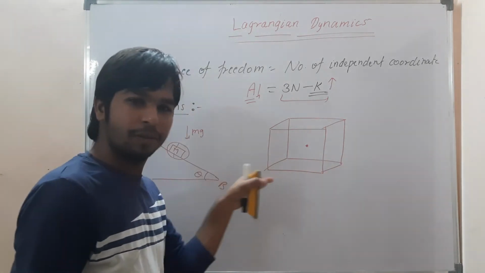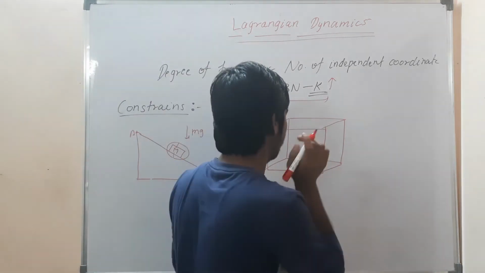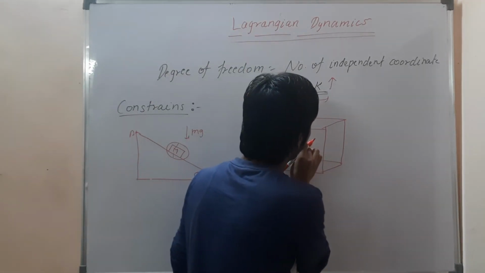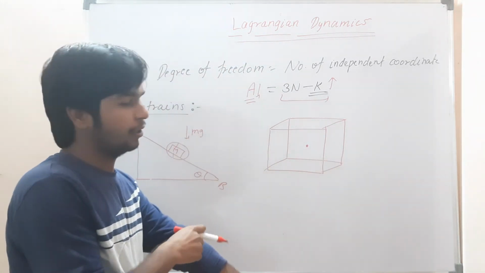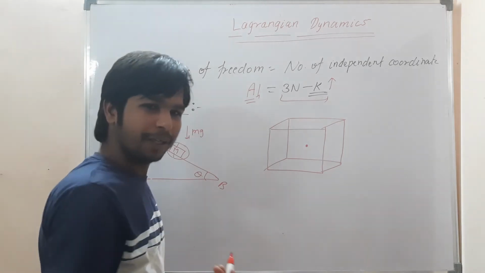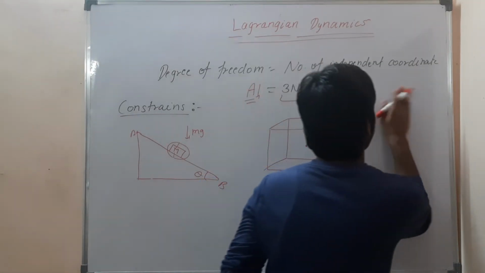So the particle is also limited. It's free to move, I'm not saying that it's not free, but still it has a constraint because it has some boundary. It can't cross the boundary. So this is also an example of a constraint. Similarly, let me take a third example.